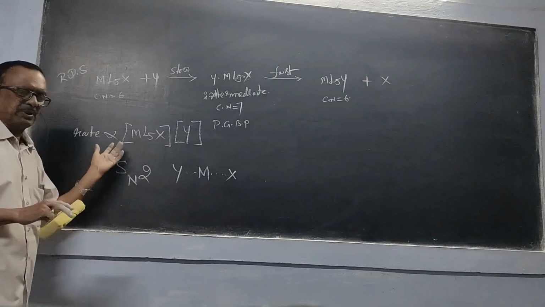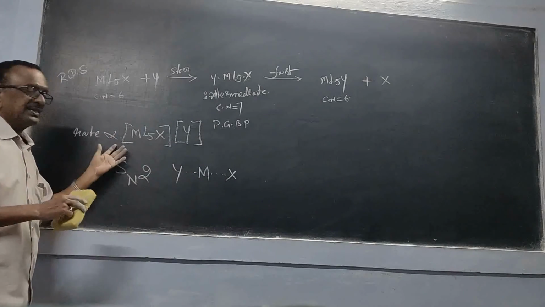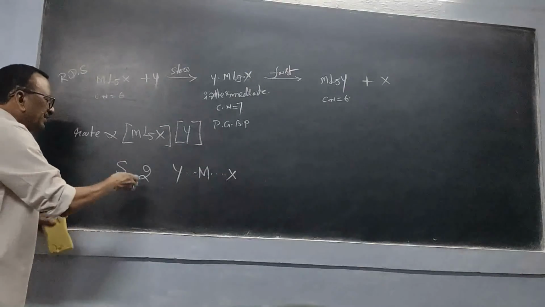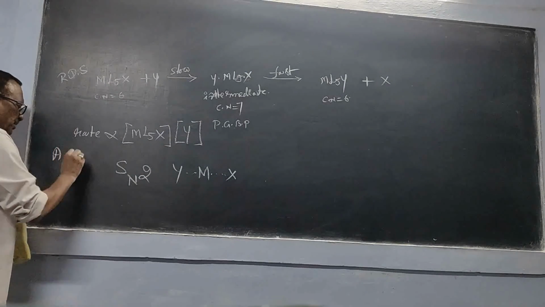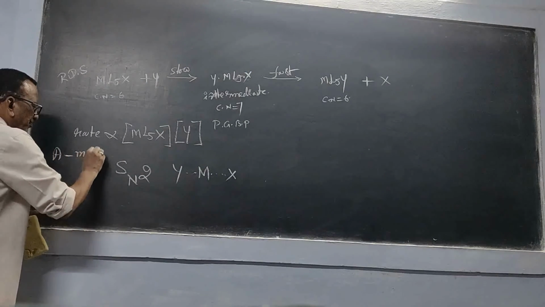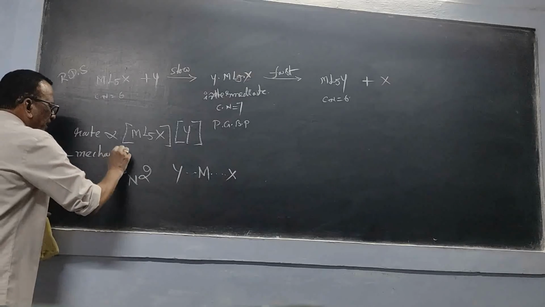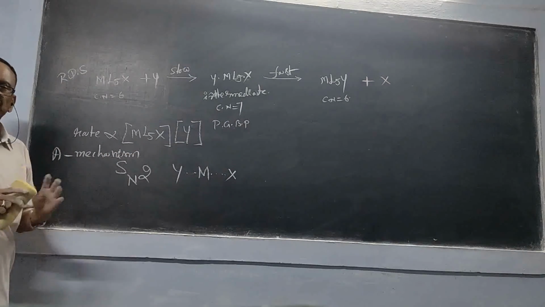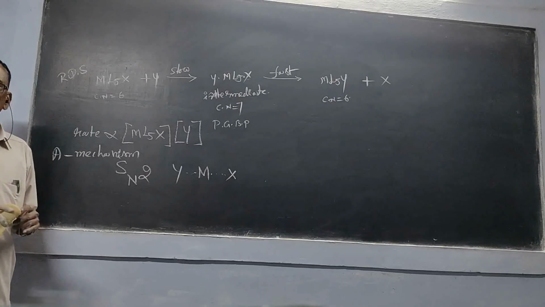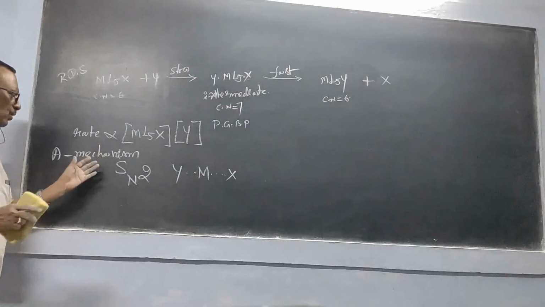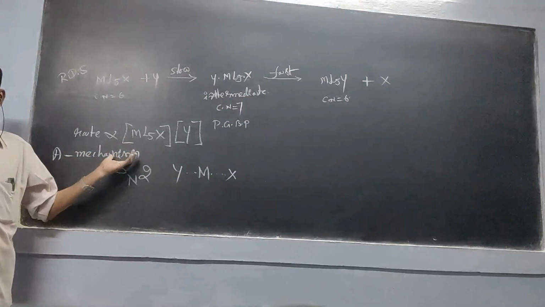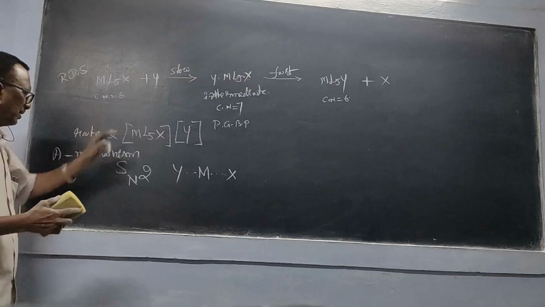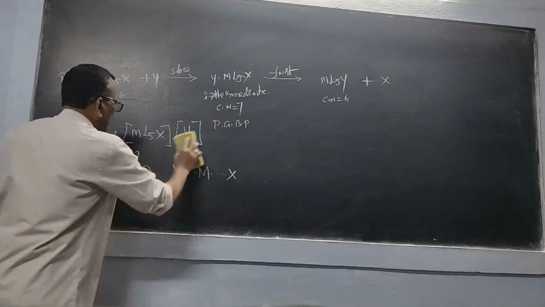The SN2 reaction is nothing but an association reaction, and that mechanism is called the association mechanism, or simply the A mechanism. Suppose we get a question: explain with suitable examples the A mechanism and B mechanism. Then what do you have to write? Just one is okay. Now this will be represented diagrammatically also.